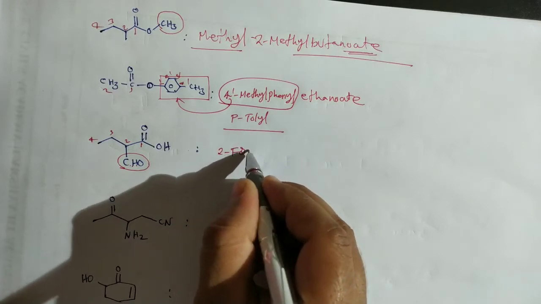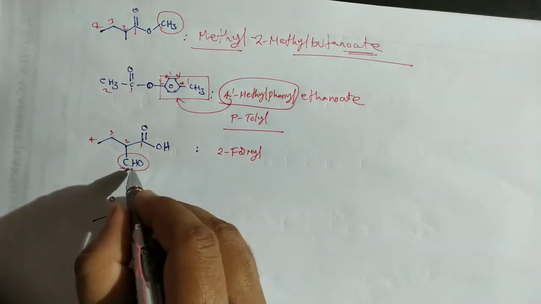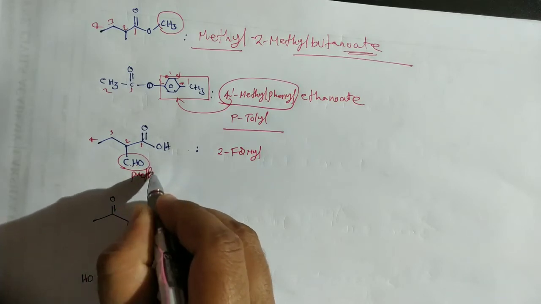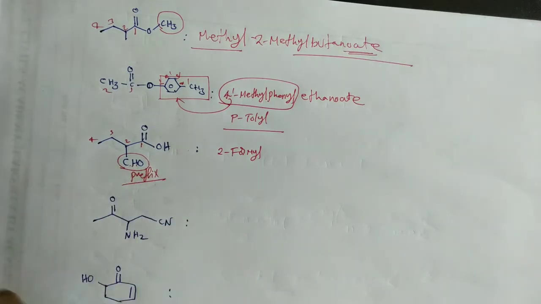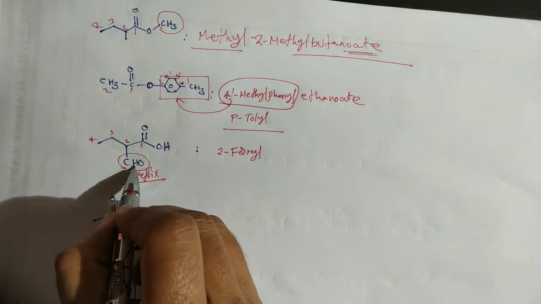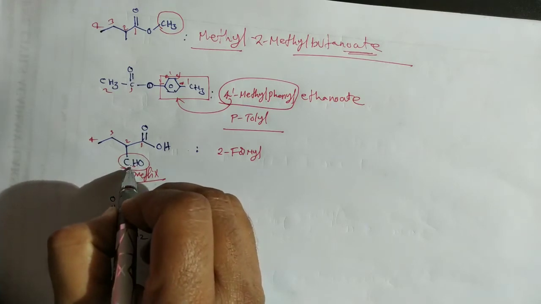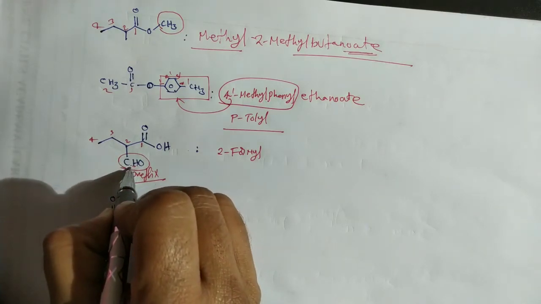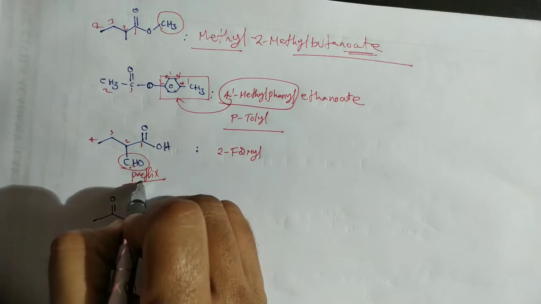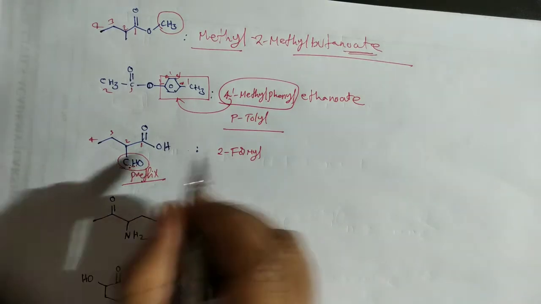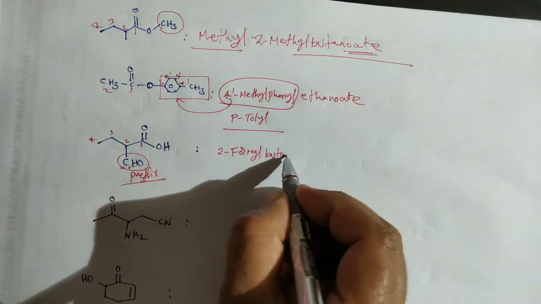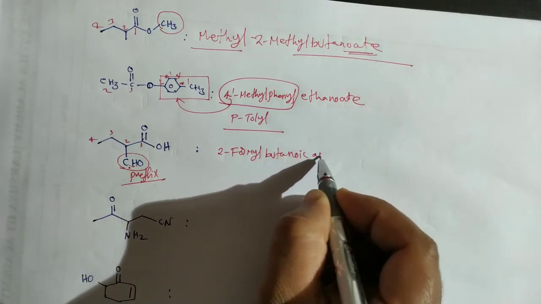So there is an aldehyde group. So that aldehyde, this is treated as a prefix. As a prefix it is named as formyl or aldo. As a suffix it is named as al. Okay. So here in this case it is treated as a substituent. So when it is treated as a substituent there is a different name, that is nothing but the prefix formyl. So 2-formyl butane plus oic acid, butanoic acid.